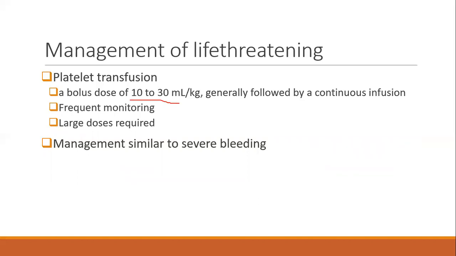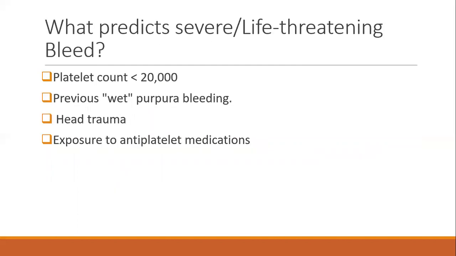But how are you going to predict which child is going into a life-threatening bleed, or what are the risk factors? So if the platelet count is less than 20,000, if the child is having a mucosal bleed, a wet purpura is a good indicator that this child may go on to have a severe or a life-threatening bleed. A head trauma, exposure to any antiplatelet medications. These are all risk factors.